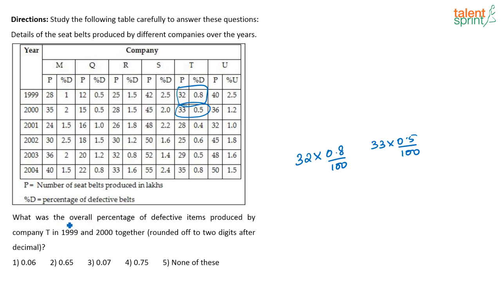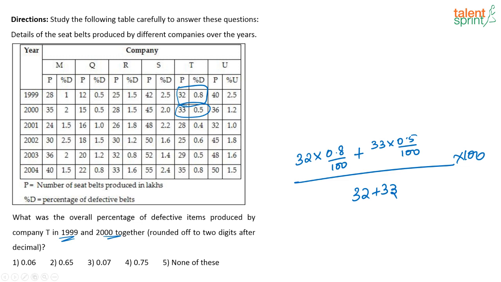What was the overall percentage of defective items produced by, okay, overall percentage. So how much was defective in the year 1999 and 2000? So much was defective. Totally how much was produced? 32 plus 33. See here you needn't consider lakhs, right, because you're just going to find the percentage. So I am just taking 32 and 33 just like that. So this is what we are looking for.